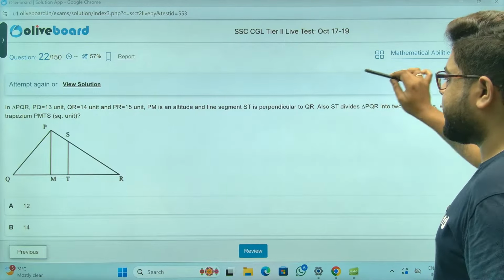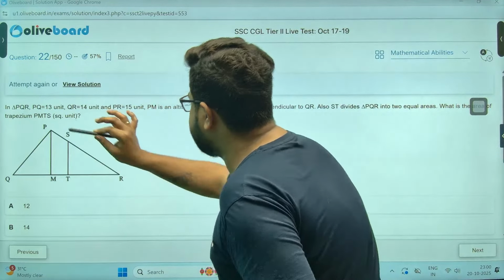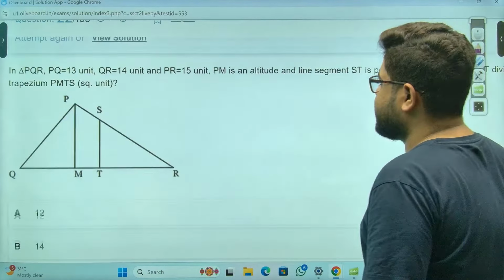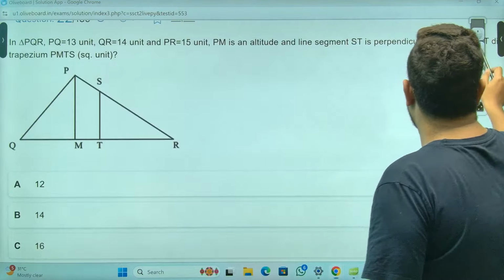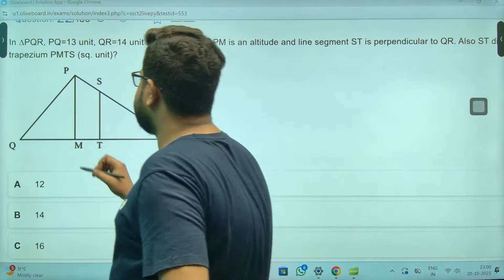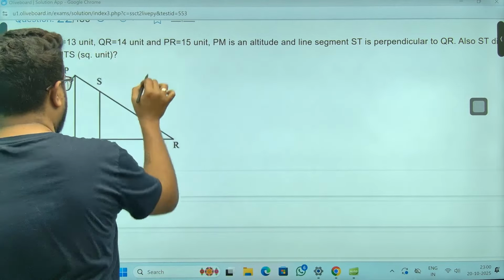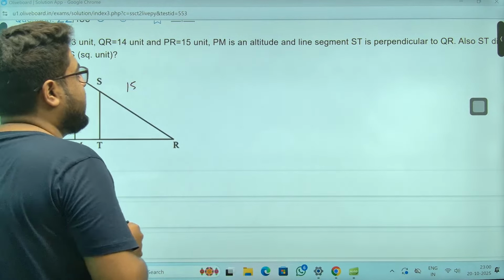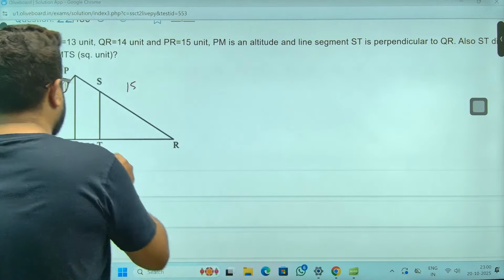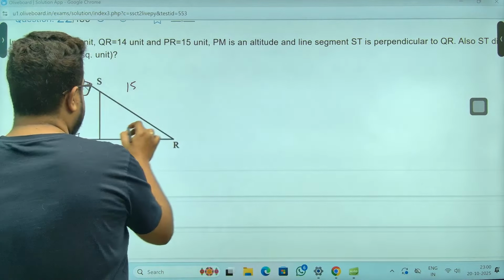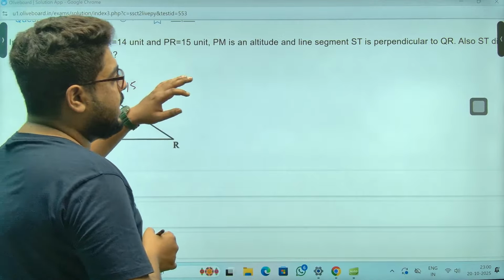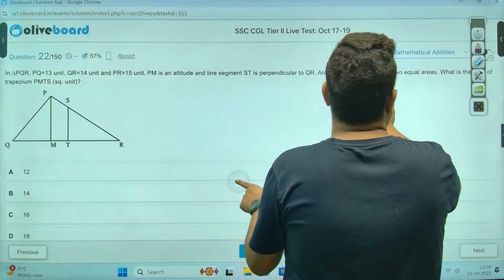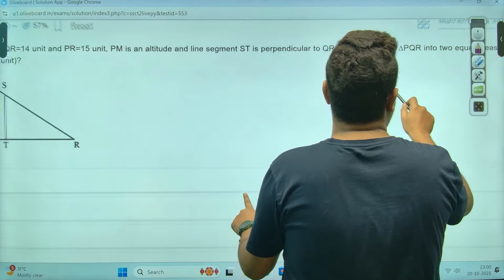What is the area of trapezium PMTS? Achha, this trapezium's area they have given you. I'll just zoom it, okay? That's why I just read the question up front. Chalo, PQ is 13. QR, meaning the whole thing, is 14. And this is 15, sir. PM is an altitude on this. So this is 90 degrees. ST is also perpendicular, 90 degrees. Also ST divides PQR into two equal areas.